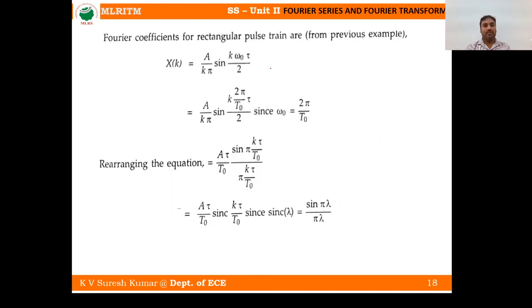Now our aim is the Fourier coefficients. I want to find them for the impulse train. First you take a rectangular pulse, then you can substitute tau tends to 0. Now x of k is equal to A by k pi sine of k omega naught tau by 2. Now you can substitute omega naught here, then rearranging the equation, you will get a sinc signal again, the same as in the previous slides, where we derived A tau by T naught sinc of k tau by T naught.